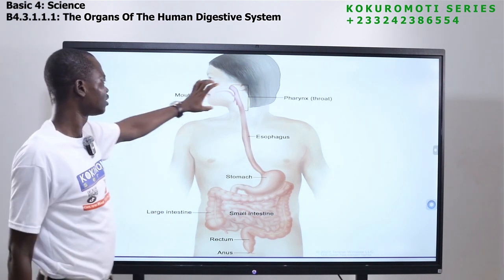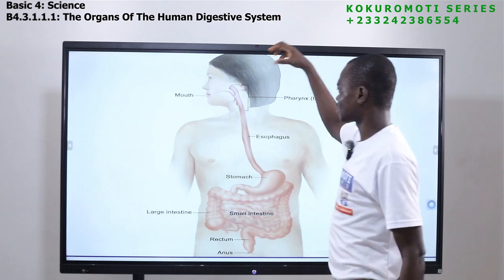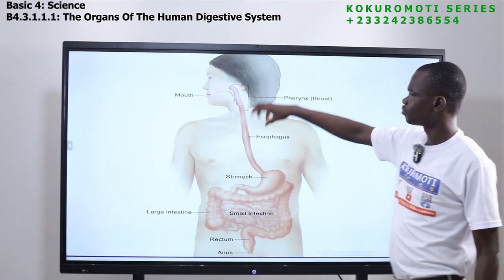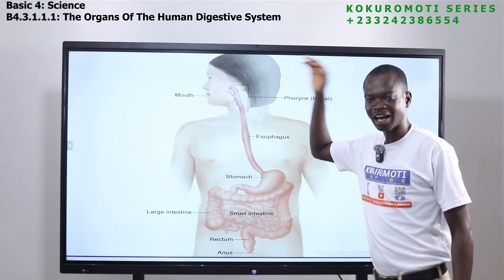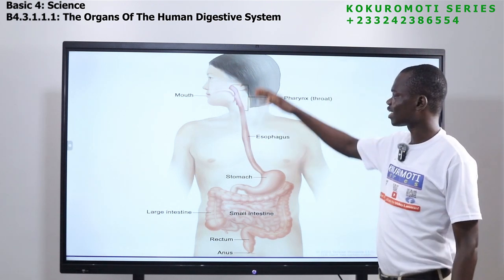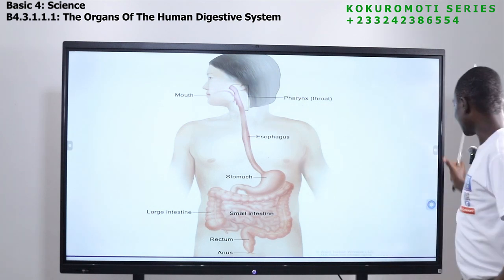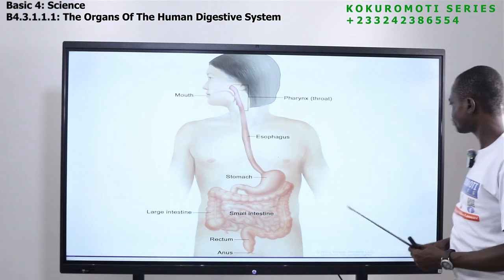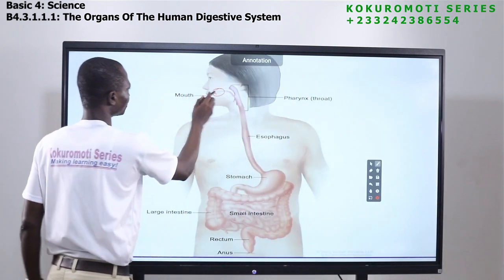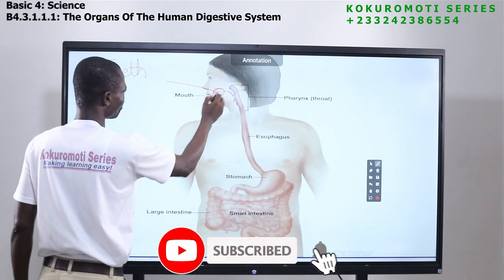Now after the mouth, the tongue, the teeth, the saliva have chewed or broken down the food, that is not all. It has to come down. Now it passes here. This side is the mouth.